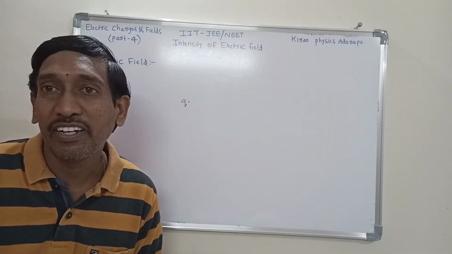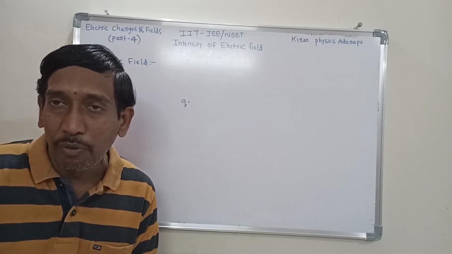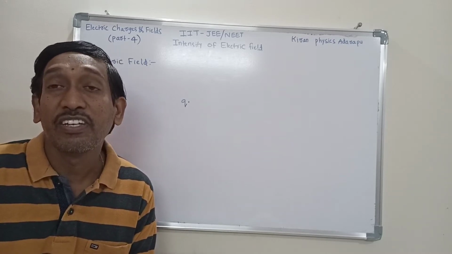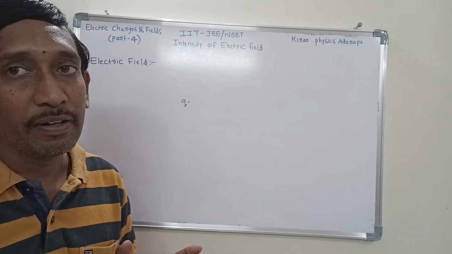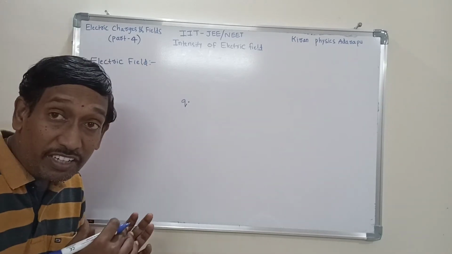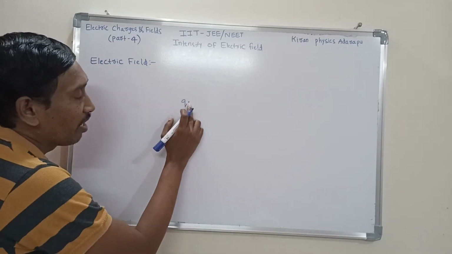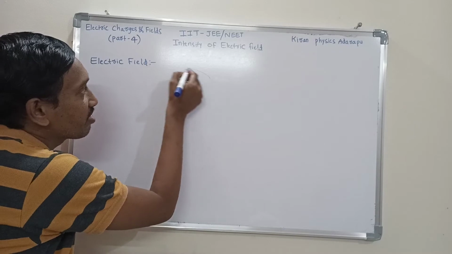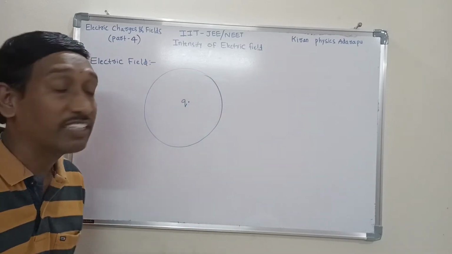If you observe clearly, around this charge always an electrical effect is distributed into some region. Suppose this is one electrical charge, around this charge some electrical effect is distributed.